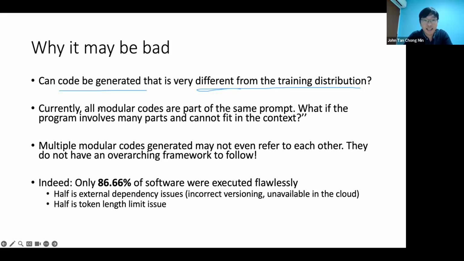Second, all modular codes are part of the same prompt. Basically, main.py, player.py, all these are part of the same prompt. What if the program has many parts and cannot fit in the context? I talked about this earlier. If you have 1,000 files, it's not going to fit. So this is the limitation of ChatDev, because if you want to show all your programs at the same time, this is the problem.